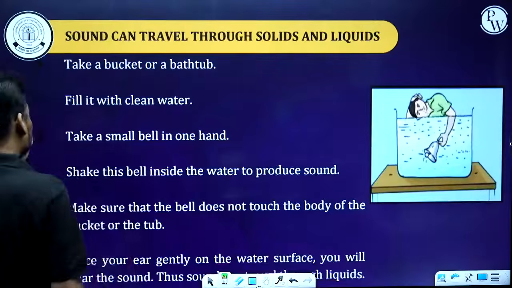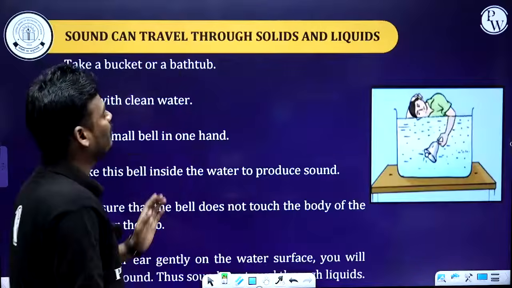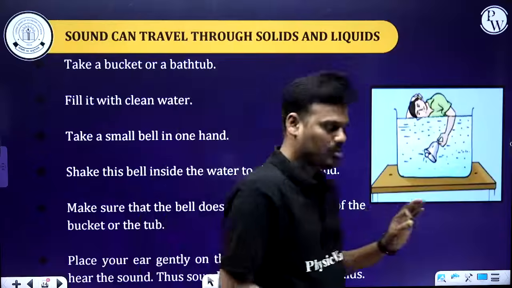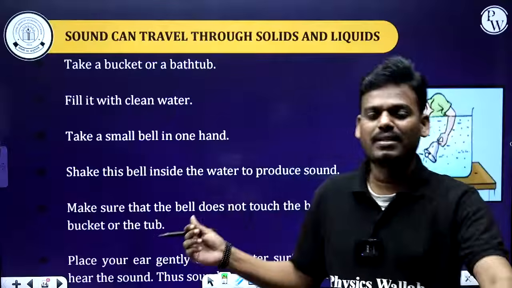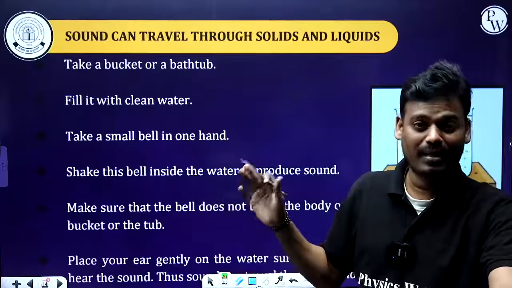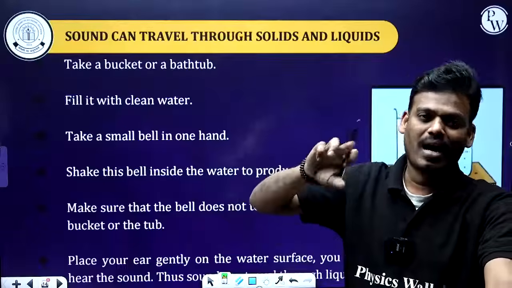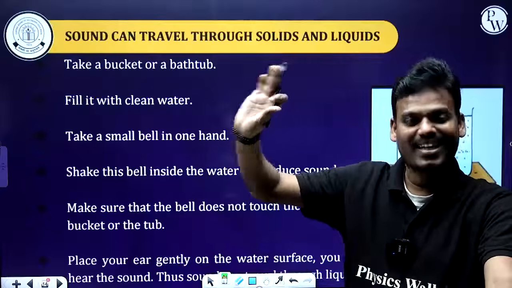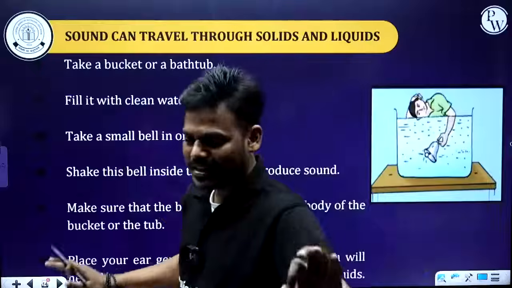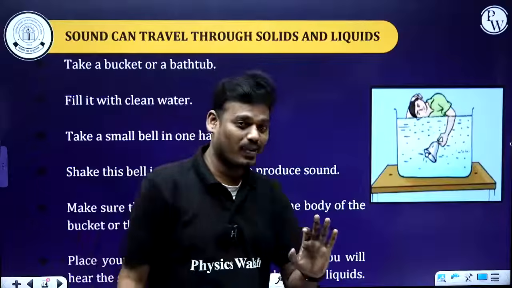Next, sound can travel through solids and liquids. Already we have seen the gaseous state by taking the example of a glass tumbler, a cell phone, and you as well as your friend. Now let's consider the next states, that is, solids and liquids.